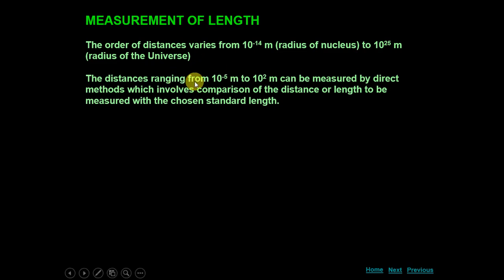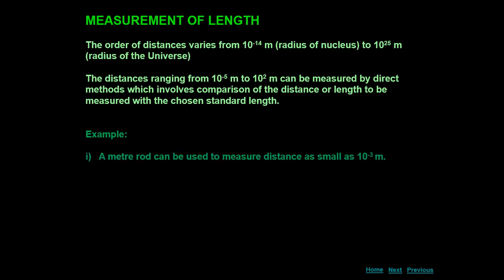The distances ranging from 10 raised to power minus 5 meter to 10 raised to power 2 meter can be measured by direct methods, which involve comparison of the distance or length to be measured with the chosen standard length. For example, a meter rod can be used to measure distances as small as 10 raised to power minus 3 meter. What is that?